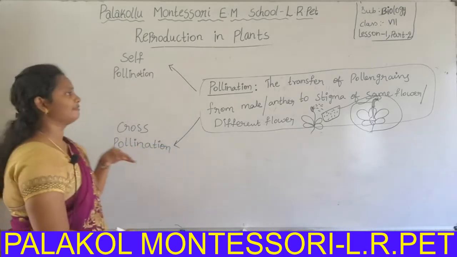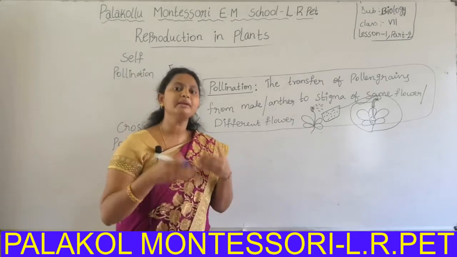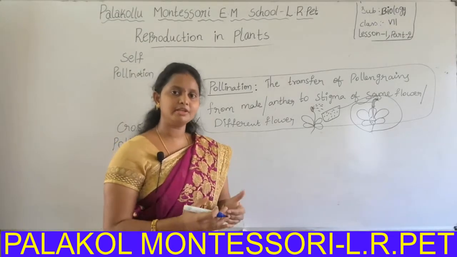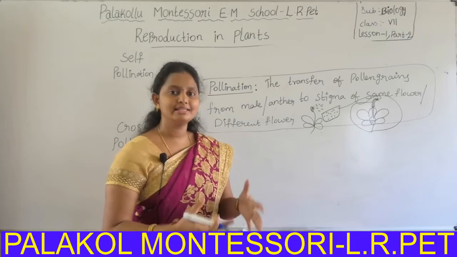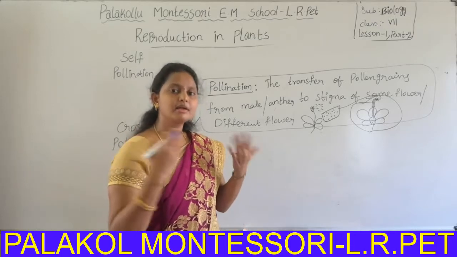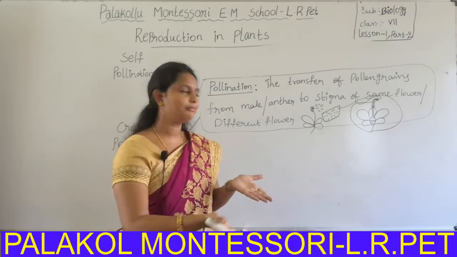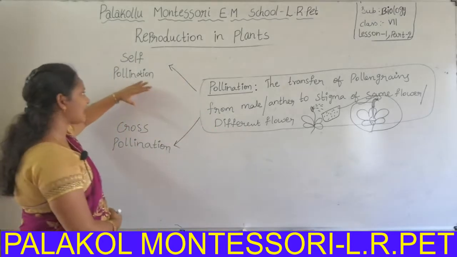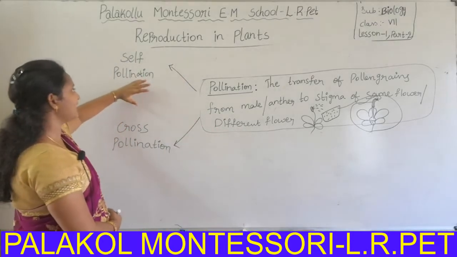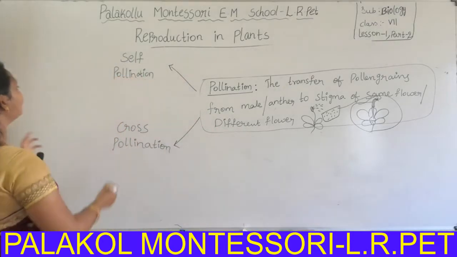What is self? Self means the same individual or same plant. Cross means others. That means the pollination occurs between flowers of the same plant.